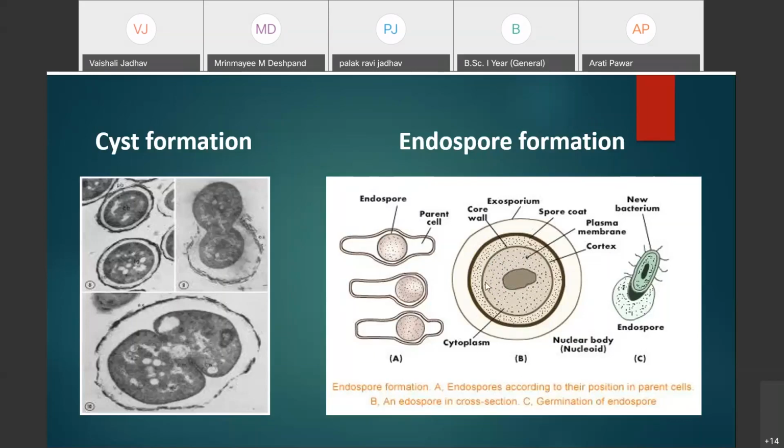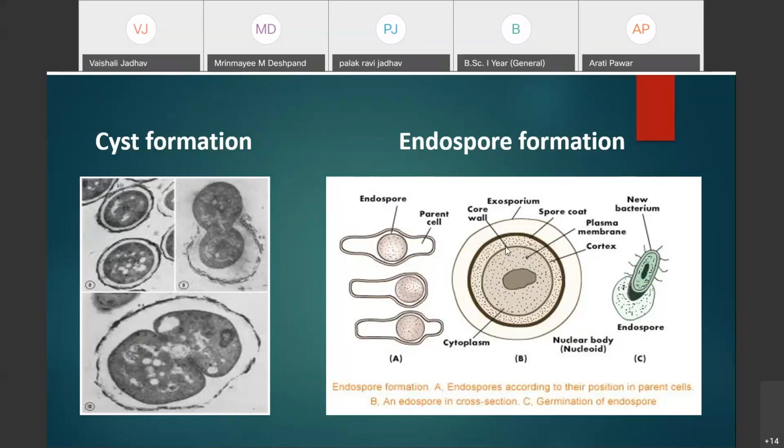Here you can see this central core is enclosed by a thin membrane, which is called the core wall. The core wall is also referred to as the germ cell membrane.